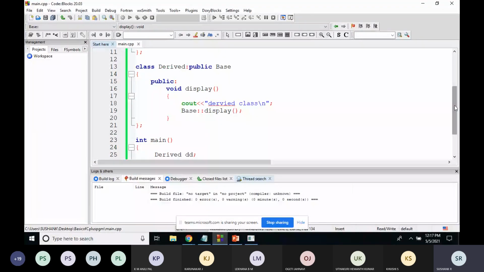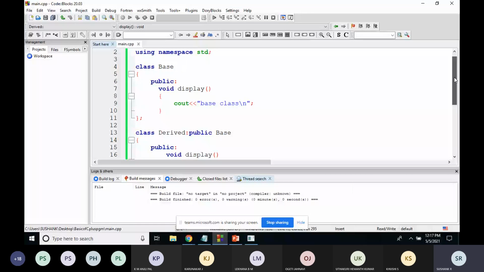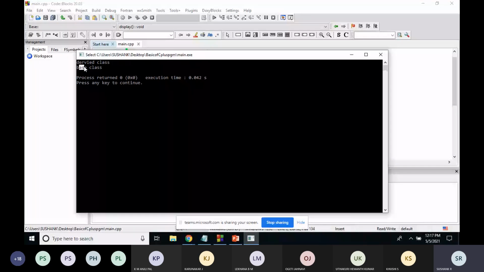I'm calling this function called dd.display. So this function is getting executed, and because of this execution you'll get the output as derived class. After this line, we are calling one more function, that is the function of base class. So display, what will the output be for that? You'll get the output as base class. So you're getting only these two outputs, derived class and base class.